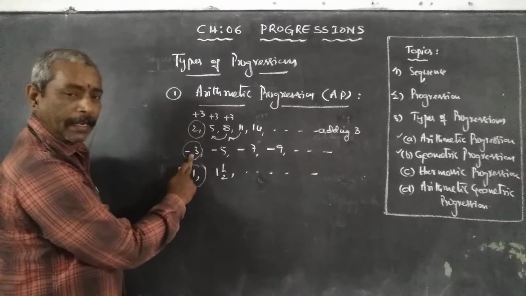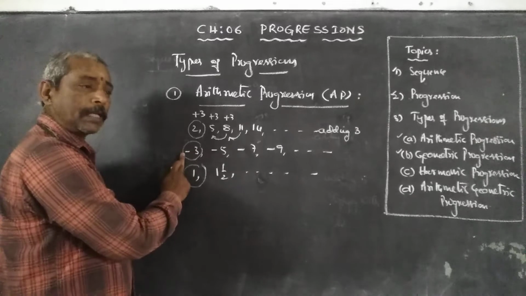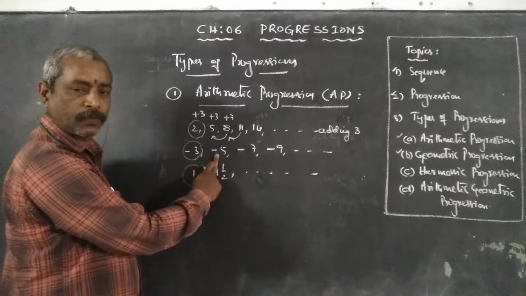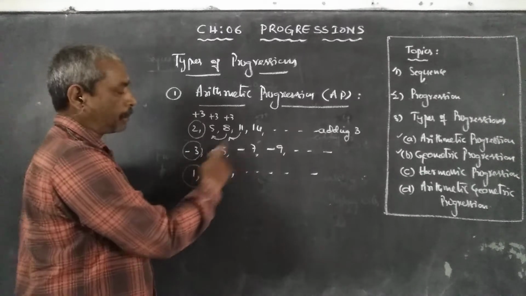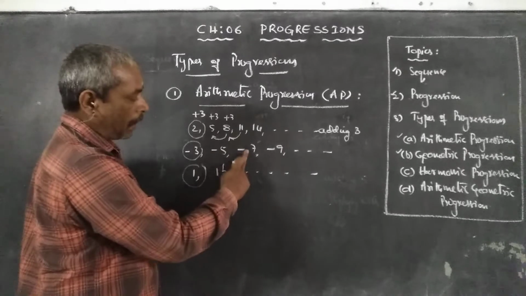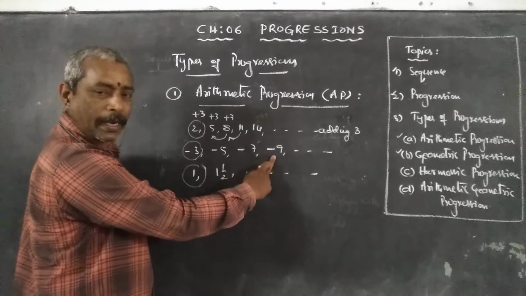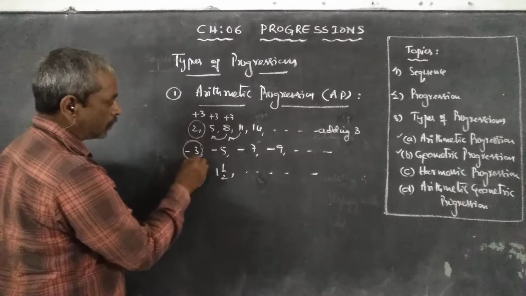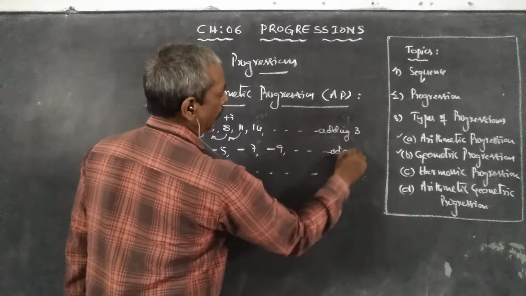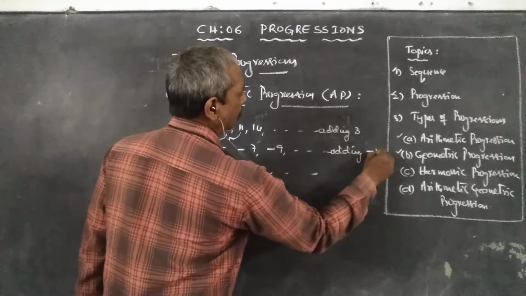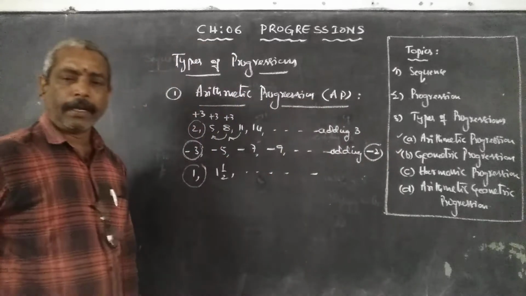Next, in the second example, which number are we adding here? See, minus 3, minus 2. Minus 3 plus minus 2 becomes minus 5. Again, minus 5 plus minus 2 is minus 7. Minus 7 plus minus 2 is minus 9. Except for the first term, here I am adding minus 2.